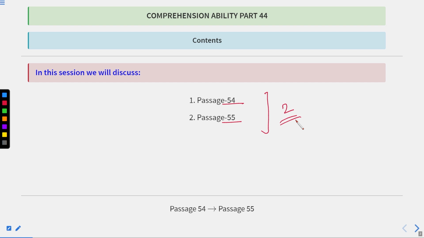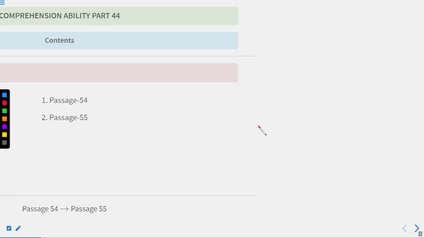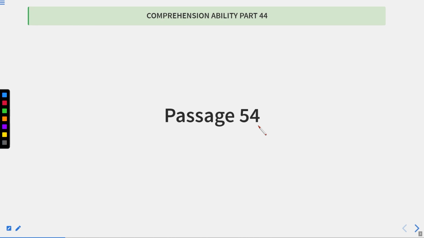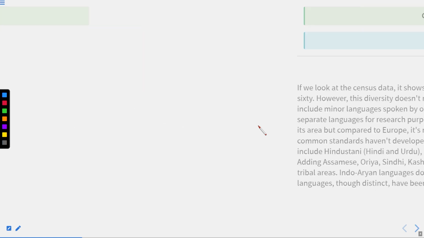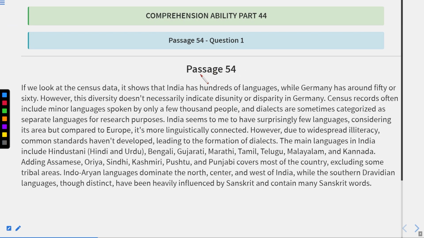So let us begin this topic. We'll start with passage number 54 first. So first of all, we'll read the entire passage. We'll try to analyze or figure out the meaning of the entire passage. And after that, we'll start attempting the questions. So let us begin this procedure. So let us have this passage number 54. This is a short passage though. Now let us start reading this passage, and we also have to figure out the meaning of this particular passage. Okay, so let's begin this.